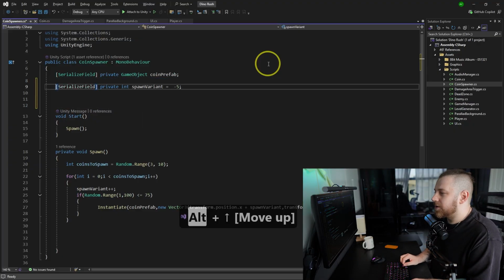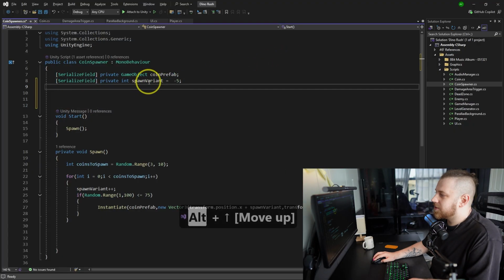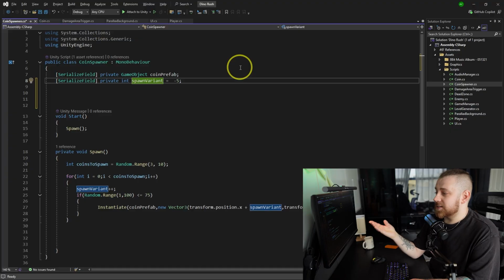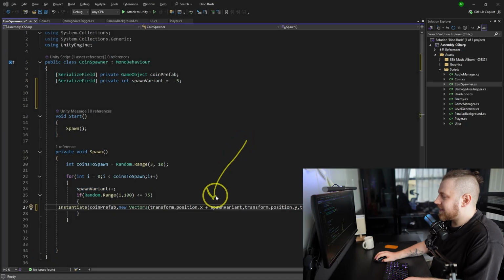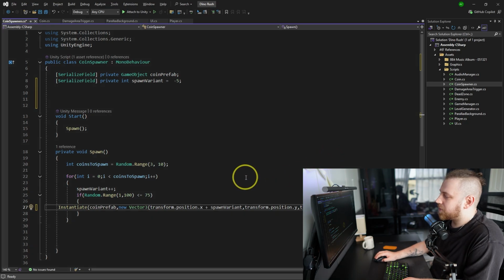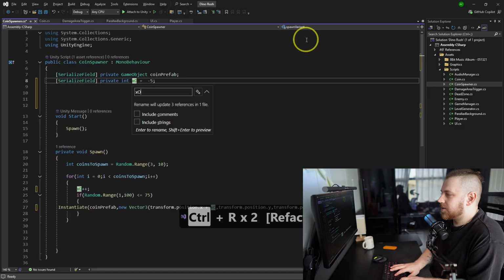Then spawn variant. What is that? So the problem here, as you can see, the variable does not tell me what it does. I have no idea what it does unless I take a look at the functionality, and that is not cool. The variable should be meaningful enough to let people understand what it does. Okay, I see. It gives an offset to the position X, so we can spawn coins one by one like that, right? This is what it does. Okay, cool. Let's fix it. It should be X offset.